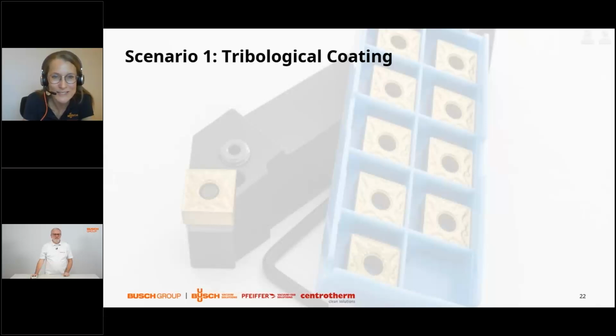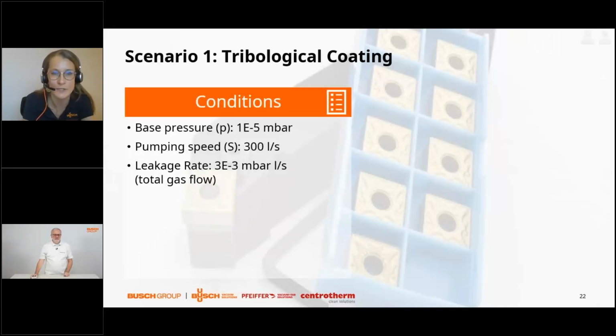So the first one is tribological coating. It means an example about a functional coating process, such as PVD coating, which is used to modify physical properties of a product or material, for example to reduce friction, to improve resistance, or it could even have a decorative effect on the surface.